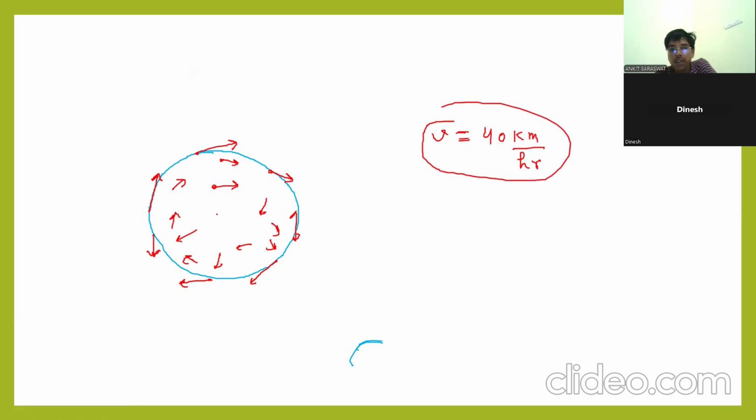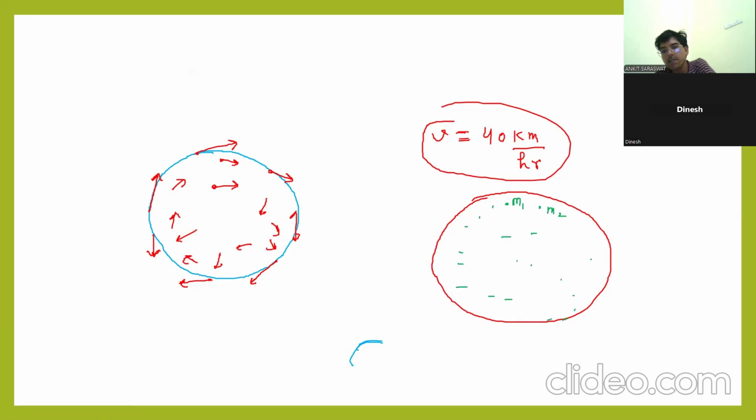If you ask me, this entire wheel is made up of many small particles of different masses. This is having m1 mass. Here it is having m2 mass. So very many particles will be here, millions of particles. Clear? Okay, sir.